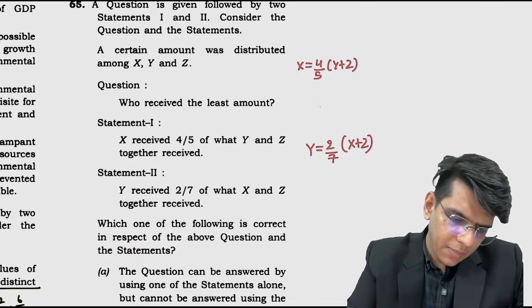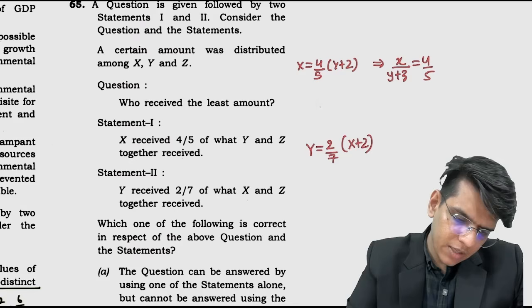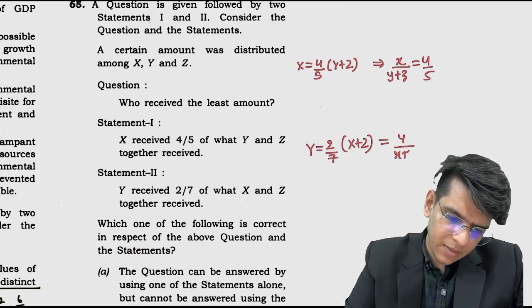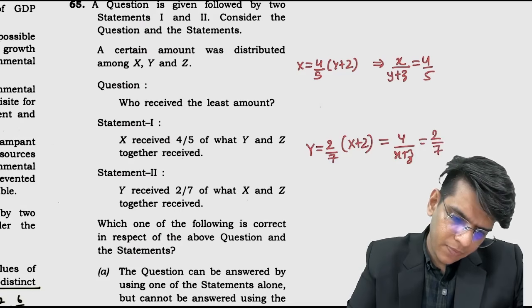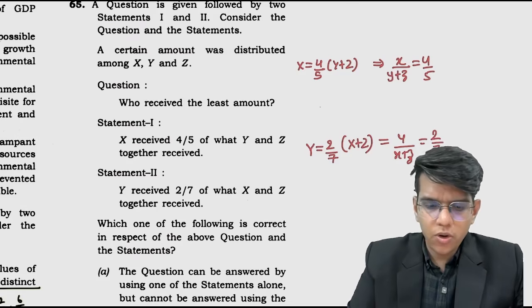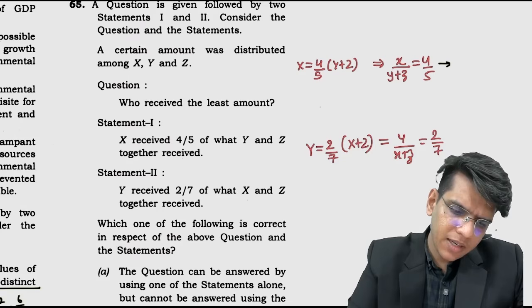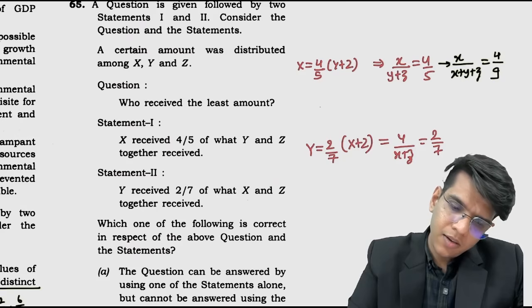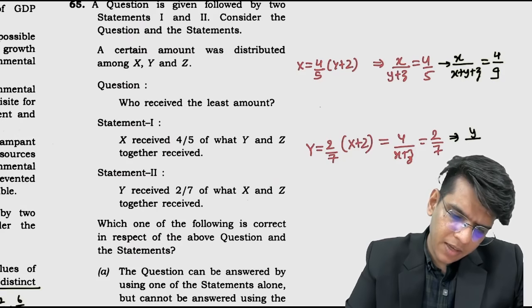रेशो कैसे पता कर सकते हैं, यहाँ पे if I write this x upon y plus z equals 4/5, और इस स्टेटमेंट को if I write y upon x plus z equals 2/7, है ना. इसको कन्वर्ट करने के मल्टीपल तरीके होते हैं. सपोज मैं x इक्वल्स टू 4 नीचे ऐड कर दूं, this ratio can be written as x by x plus y plus z equals 4/9. Here we can write y by x plus y plus z equals 2/9.